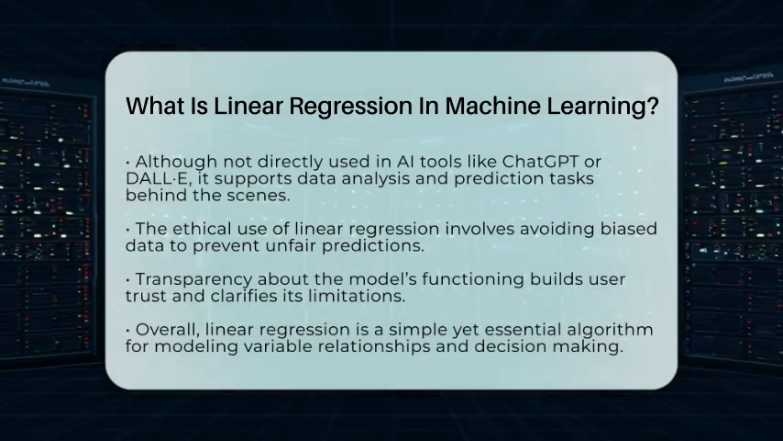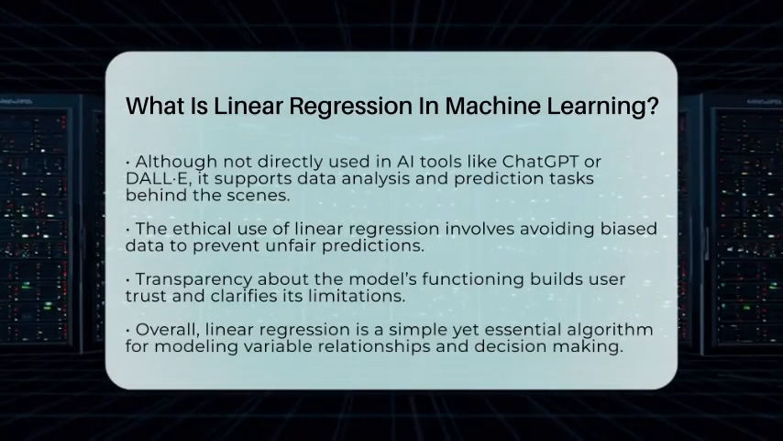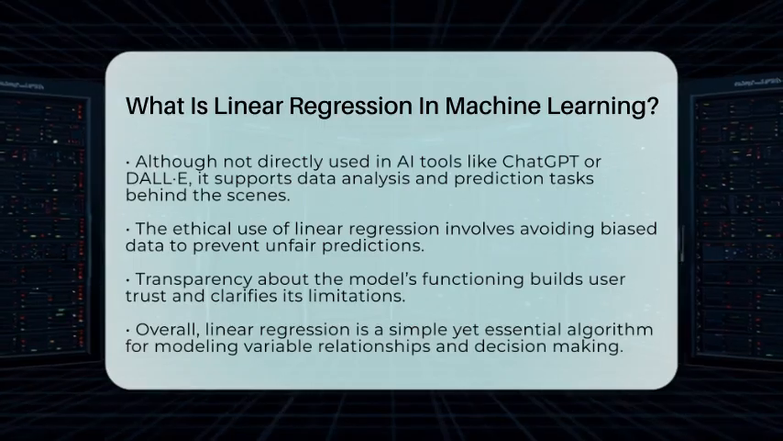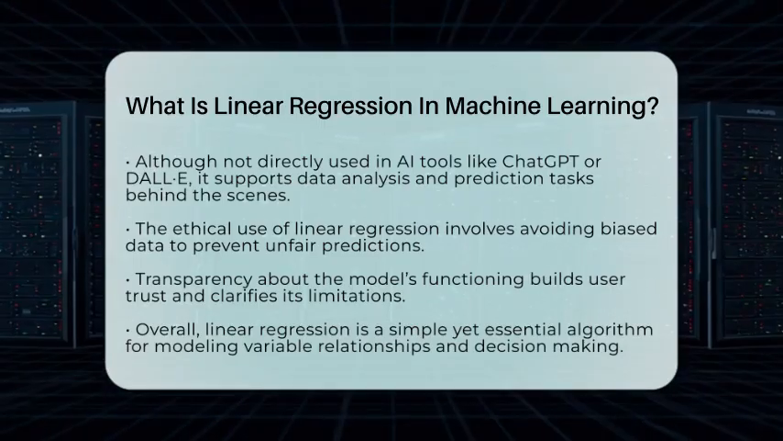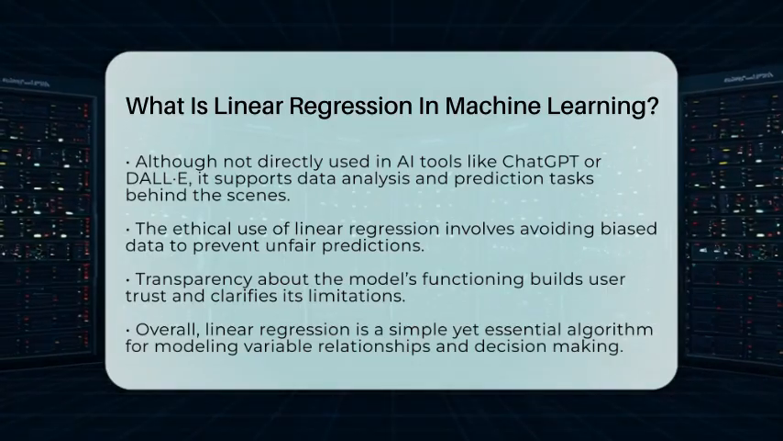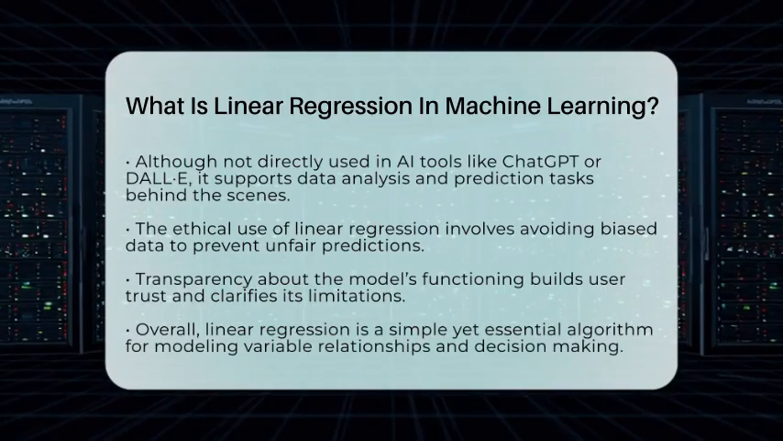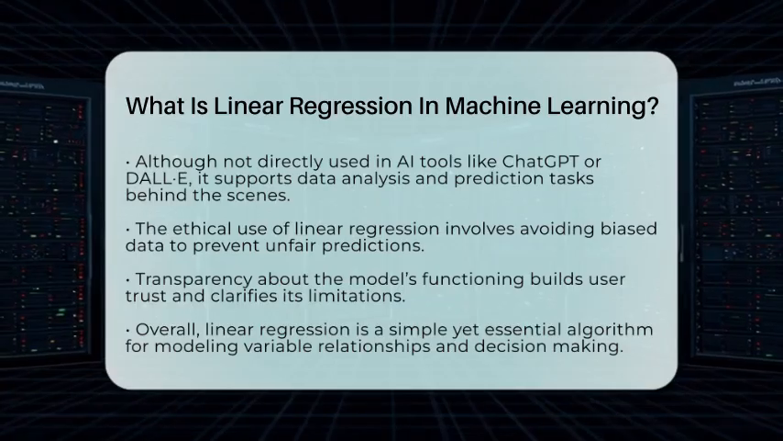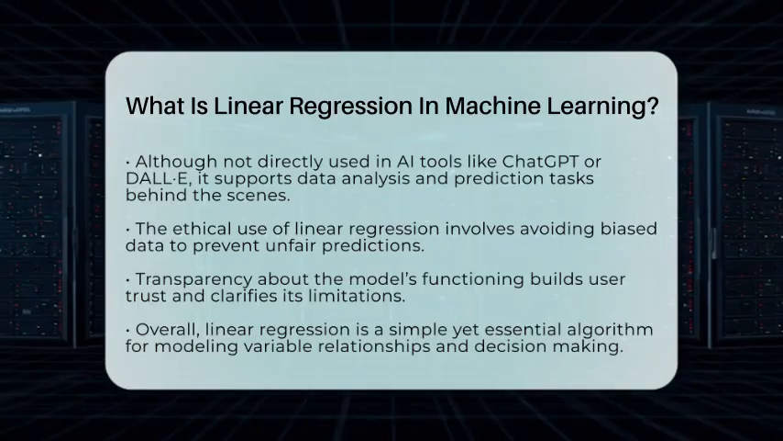To sum up, linear regression is a straightforward supervised learning algorithm that models the relationship between variables with a straight line. It is a stepping stone to more complex AI models and has many applications in data-driven decision-making and AI-powered tools.